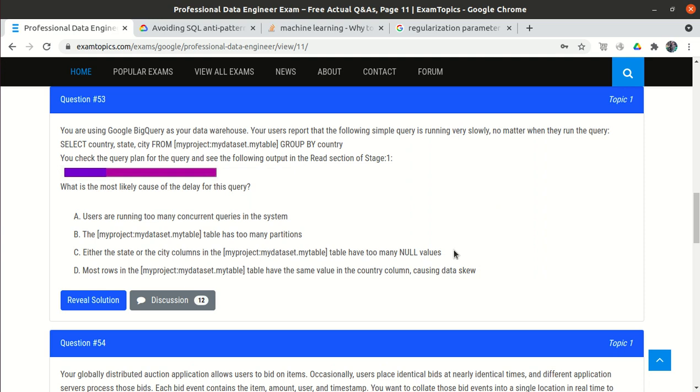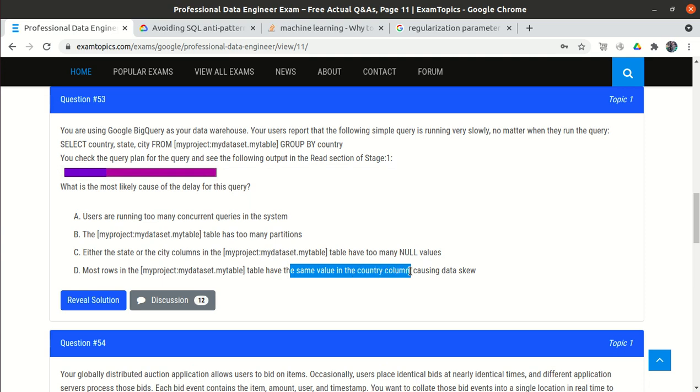Yes, that could be the reason, because till this point the query looks okay, right? It has no impact. But when we perform the group by operation, what group by will do is make a group of the similar values. But if our data is skewed, so we have most rows in the table with the same value in the country column.